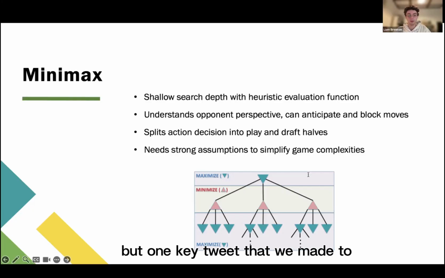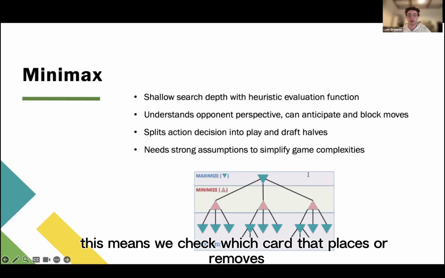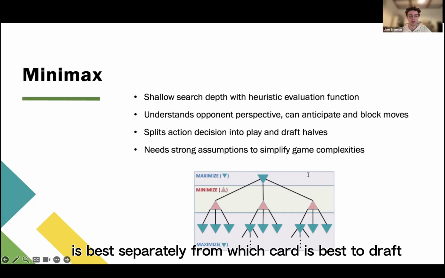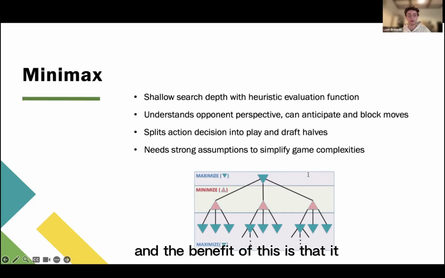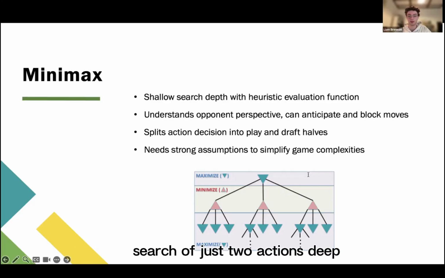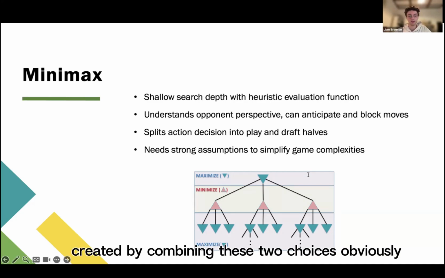One key tweak that we made to the algorithm is to split the action choice process into play and draft halves. This means we check which card that places or removes a chip is best separately from which card is best to draft. The benefit is that it allows the agent to assess the impact of drafted cards, which would otherwise be missed at such a shallow search of just 2 actions deep. Then the final action is created by combining these 2 choices.